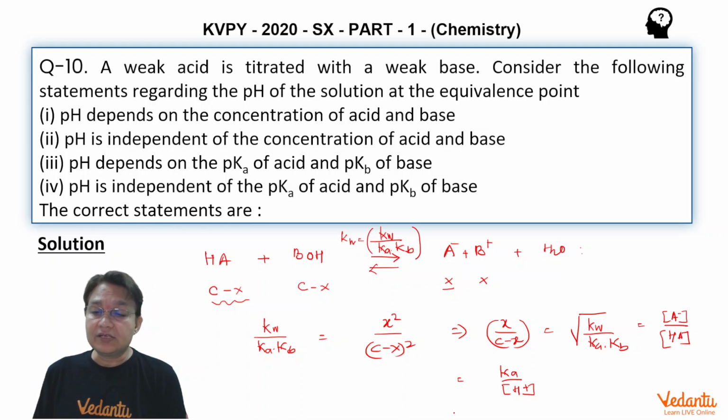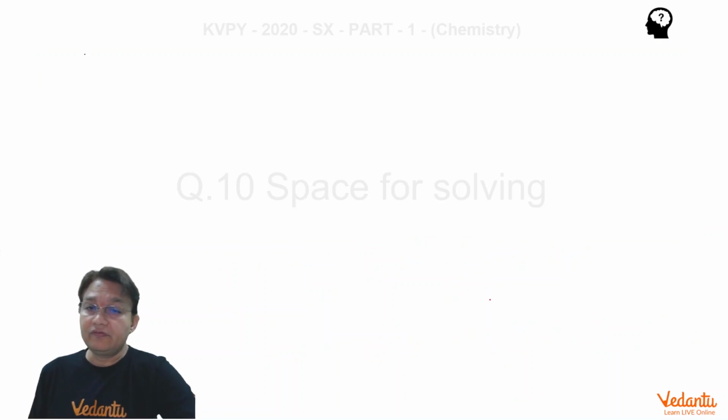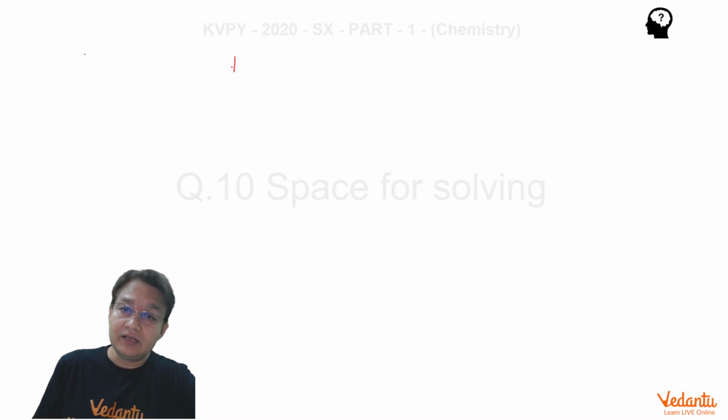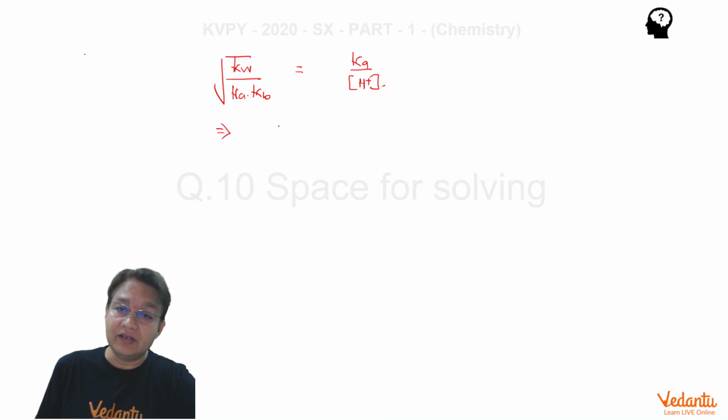So we can simply say that Ka divided by H plus is equal to under root of Kw upon Ka into Kb. If we solve this expression, it gives us H plus equal to under root of Kw into Ka divided by Kb.